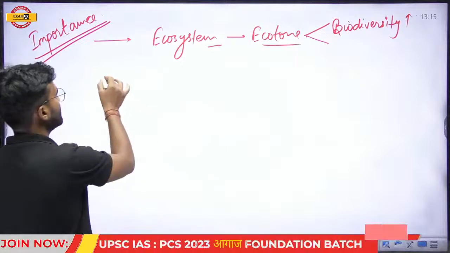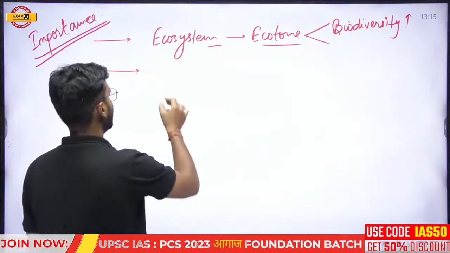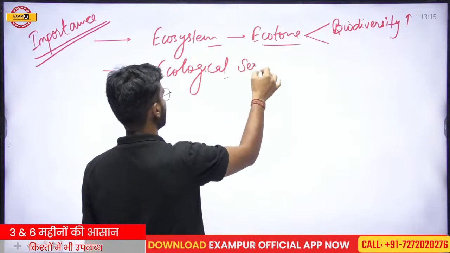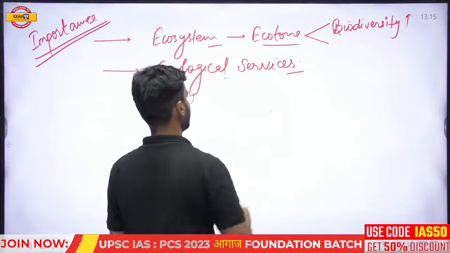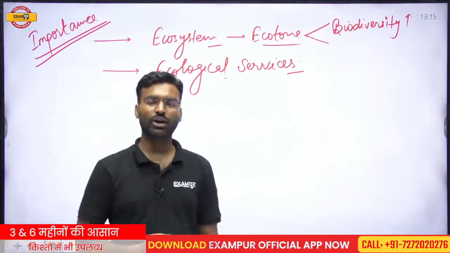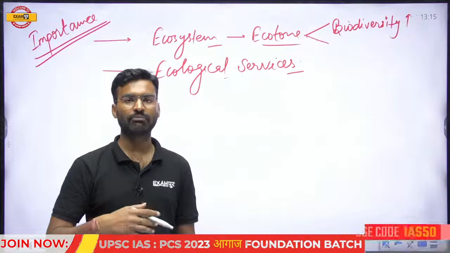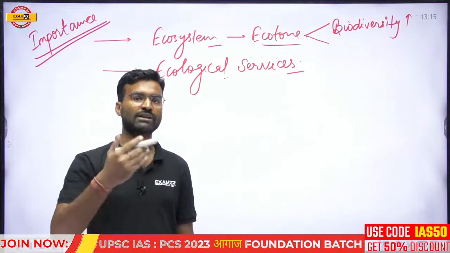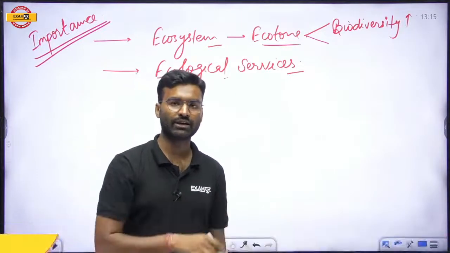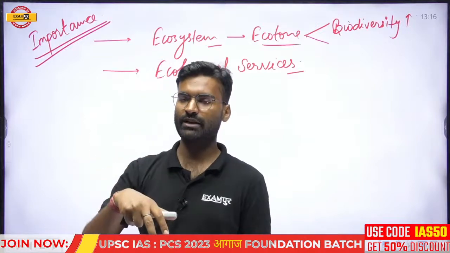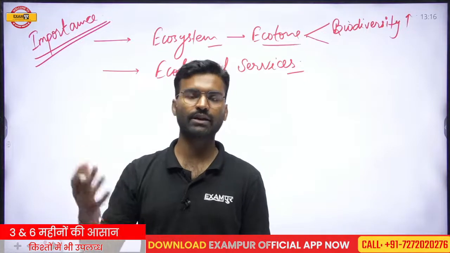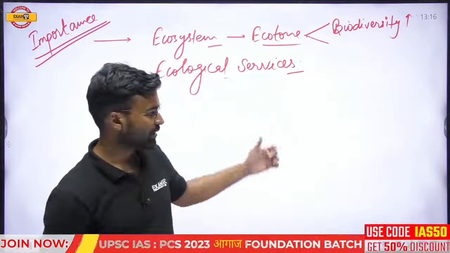The second point which is important is that it provides a lot of ecological services. If you are aware of current affairs, if you study the newspaper, you will see that many species of migratory birds come from the Siberian region or different areas into India, like around Chilka lake, and migratory birds come from the Siberian region toward the Keoladeo Ghana region.